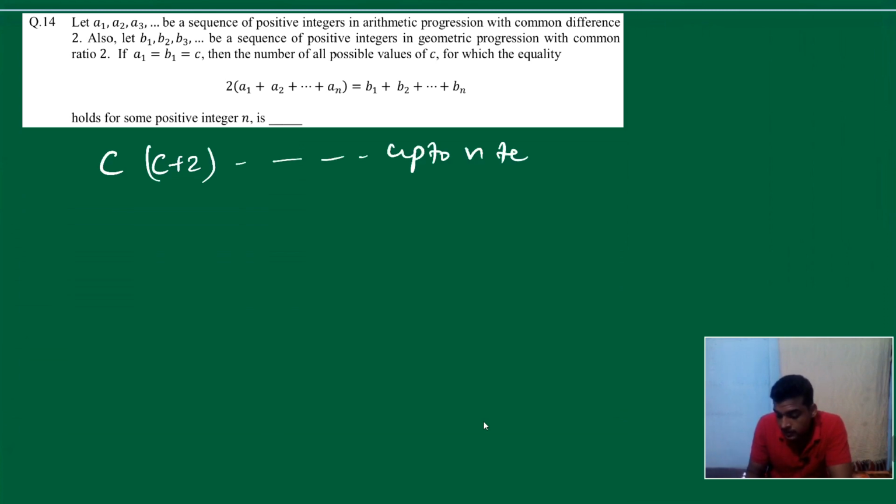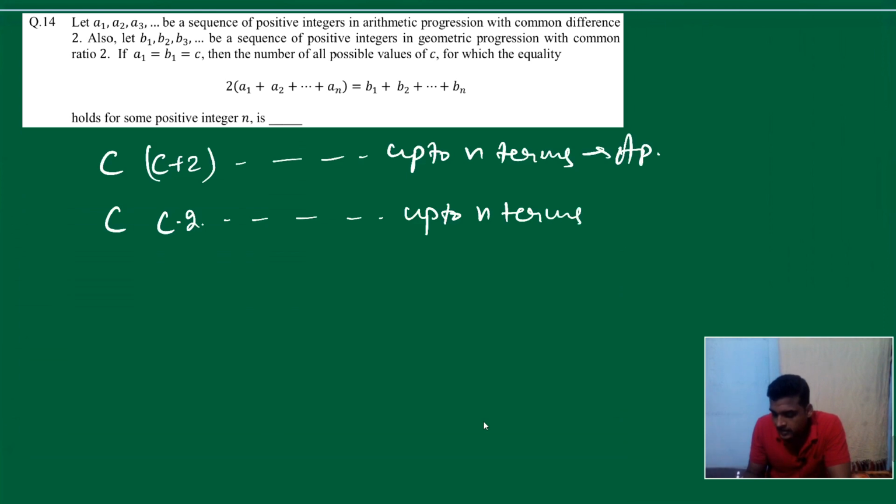It's AP, right? No problem. What is GP? It's C into 2, C into 2 square, dot dot dot up to n terms. It's GP. Fine. Okay, what is given? Given is twice the sum of AP. So twice into sum of AP. What is sum of AP?